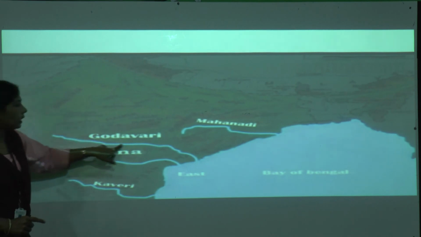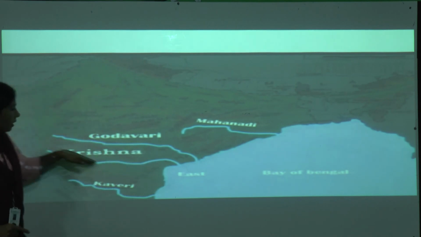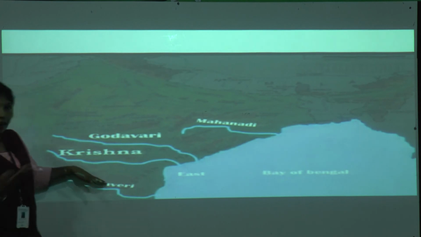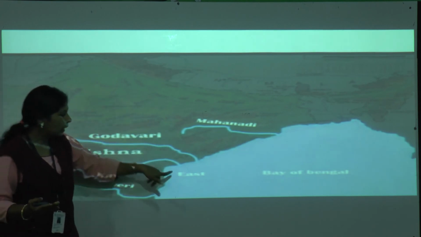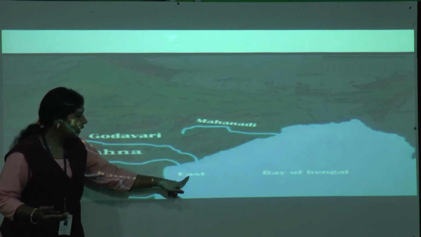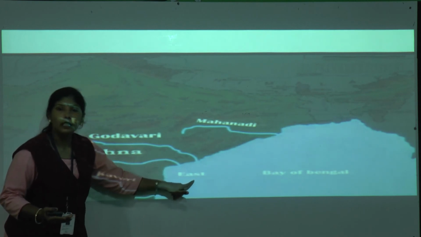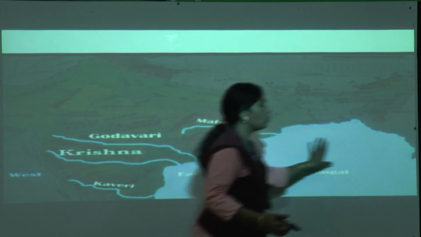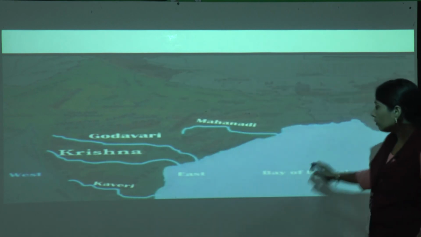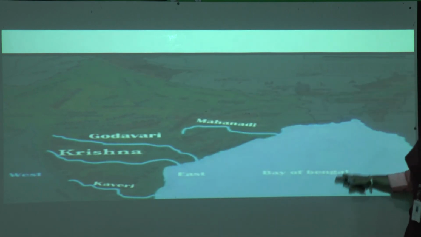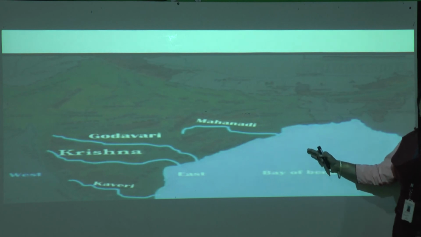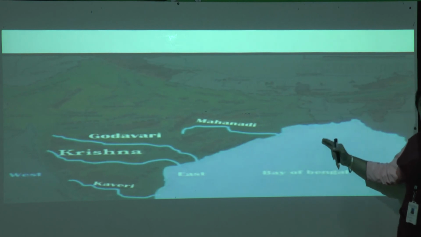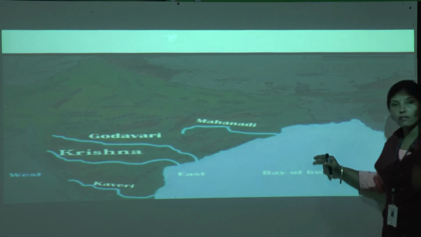See the blue color, the rivers are there. It is moving towards the east direction. E-A-S-T, east. And finally, where does all this blue water go? The Bay of Bengal. Very good.